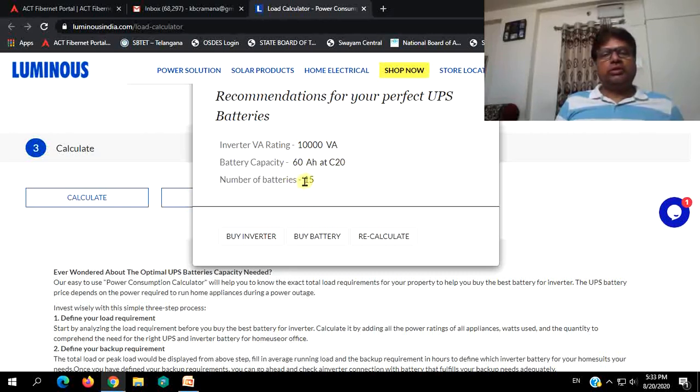You can use a combination of 100 ampere hours into 9, or likewise 150 into 6, or 60 into 15. And our load was around 7 kVA, that is why the inverter VA rating it is offering is 10,000 VA.